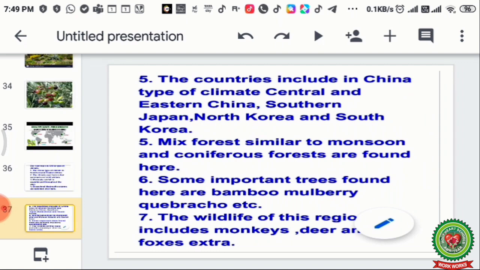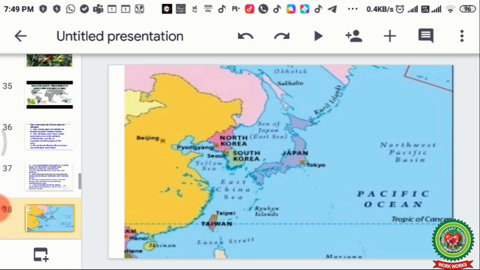The countries included in China type of climate are central and eastern China, southern Japan, North Korea and South Korea. Mixed forests similar to monsoon and coniferous forests are found over here. Some important trees found here are bamboo, mulberry, camphor, etc. The wildlife of this region includes monkeys, deers and foxes, etc.